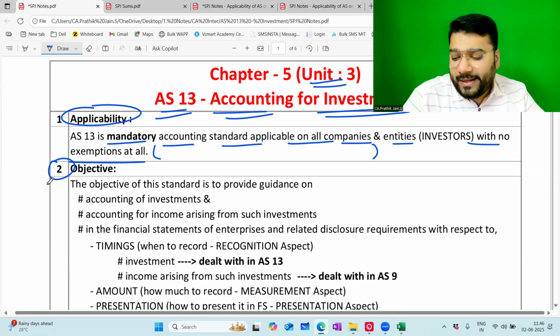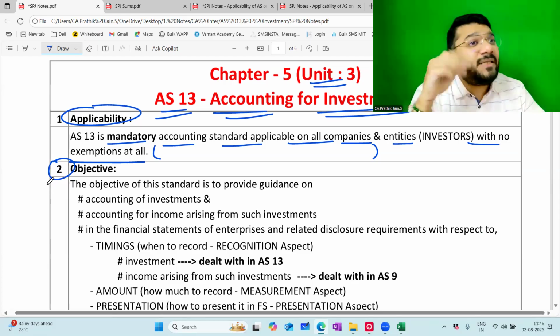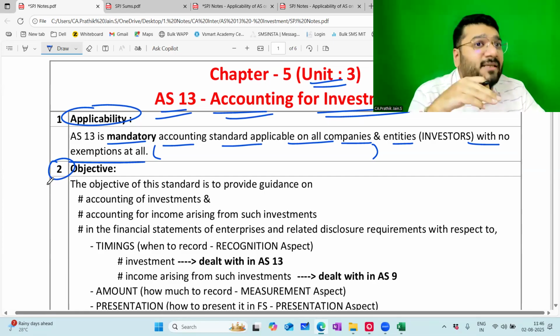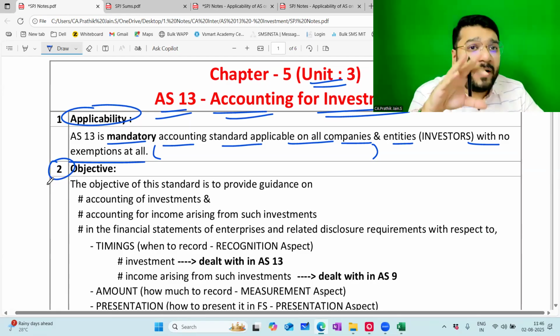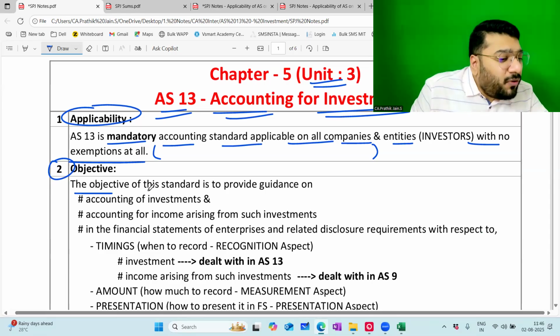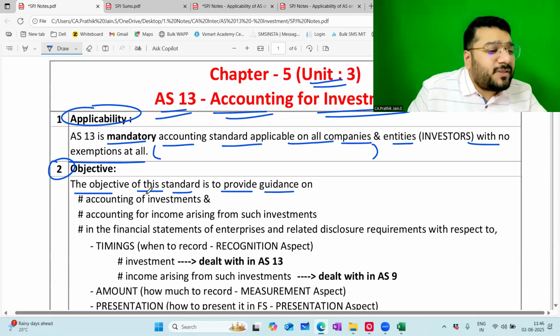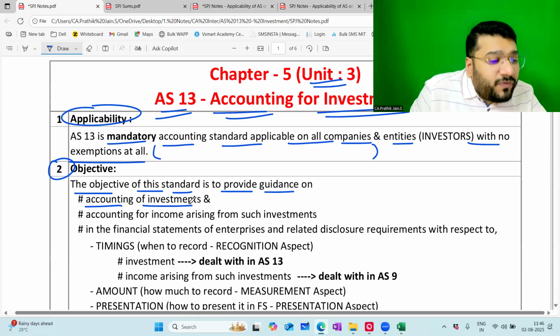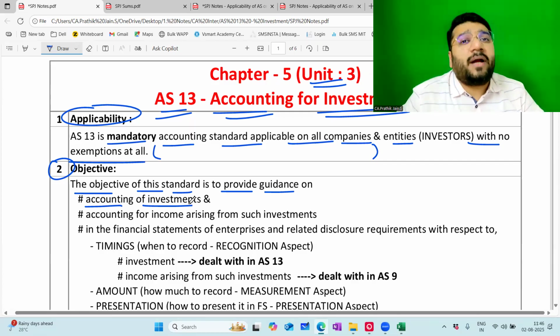Wonderful. Sir, what is the objective of this accounting standard? My question to all of you, accounting standard has been drafted by whom? ASB of ICAI. So obviously, when they came out with this accounting standard, there should have been some problem, no? So AS comes as a guidance or a solution to that problem. So now the question is, sir, what is the problem in this particular type of situation, that is investments, and what solution is AS 13 going to provide? The objective of this standard is to provide guidance. Every AS is to guide us only. The objective of this standard is to provide guidance on accounting of investments. How to do accounting for investment? This AS is going to guide us.